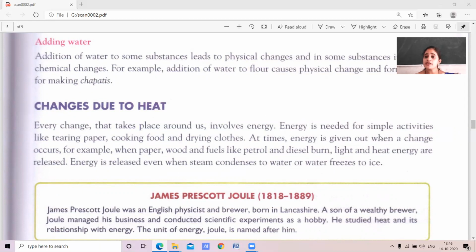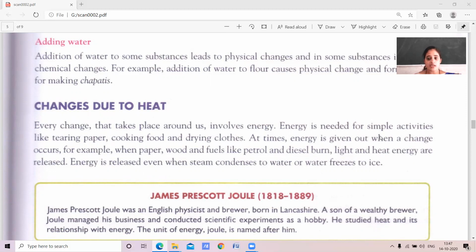While doing the activities in a whole day, we need energy. Energy is needed for activities like tearing paper, cooking food, drying clothes, and so many other examples. For that, it needs energy.